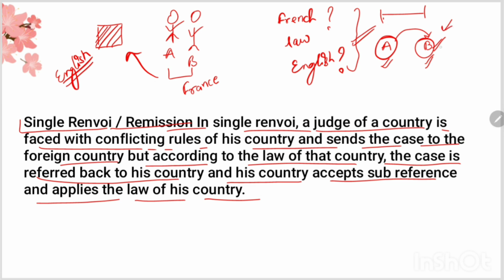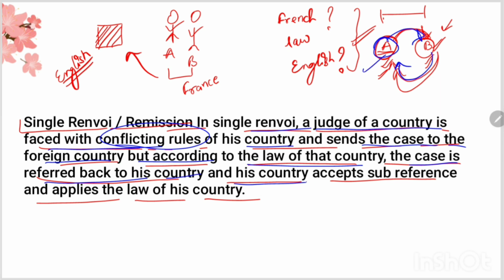If the law of country B will apply, then the court will simply apply country B's law. Otherwise, the court will refer the case back to country A, and country A will apply its own internal laws. Okay, so here the loop is simple, from country A to B and then back from country B to country A. This is what is written here. In single renvoi, a judge of a country is faced with conflicting rules of his country and sends the case to the foreign country. But according to the law of that country, the case is referred back to his country, and his country accepts the sub-reference and applies the law of his country.